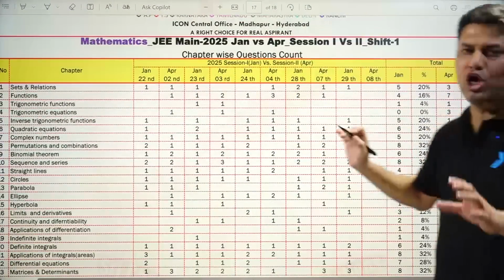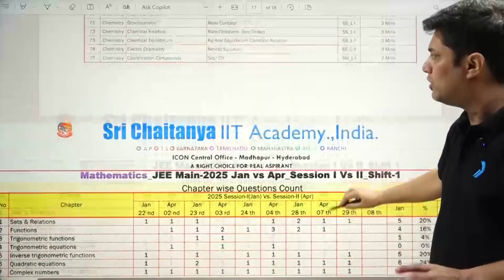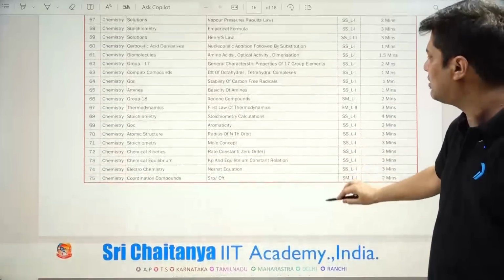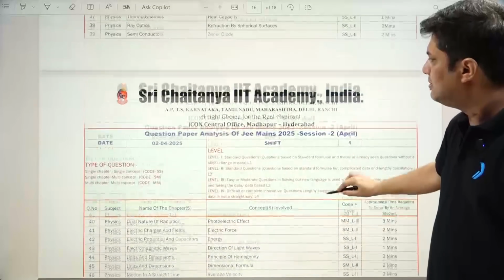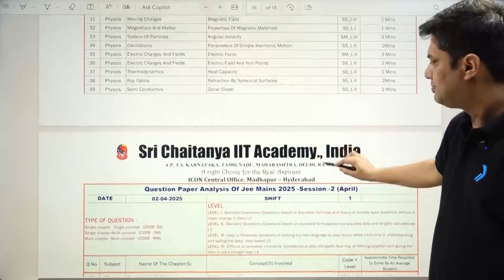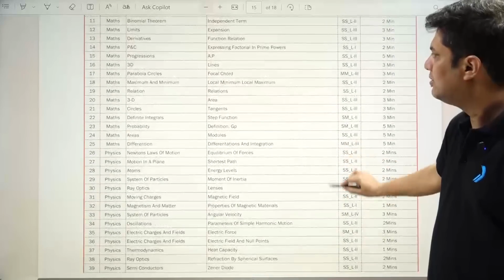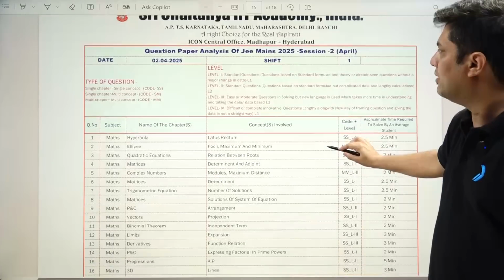Now let's talk shift wise. So let's talk about 2nd April shift 1. Our team has done a lot of hard work, and what they have done is, you can see that. So this is 2nd April shift 1.